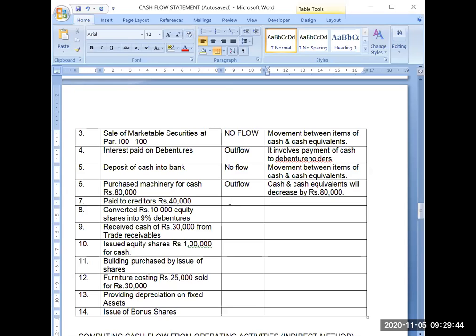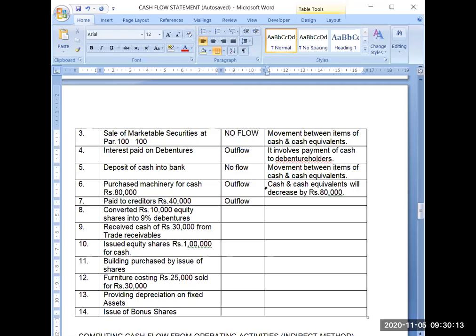Now next is paid to creditors rupees 40,000. Whether it will be an inflow, outflow or no flow. Yes, very good. So I hope now you have understood the concept. It will also be an outflow of cash and the reason will be same again.